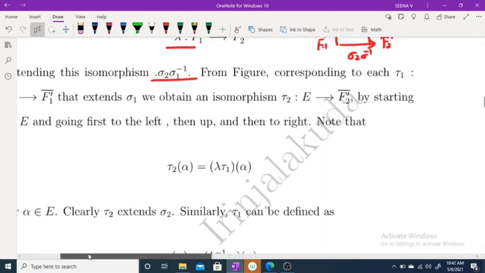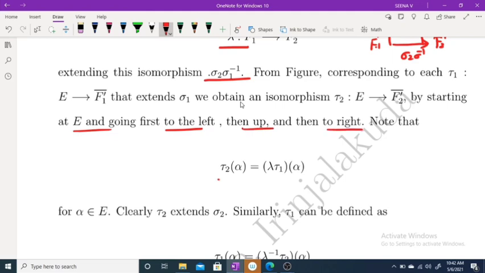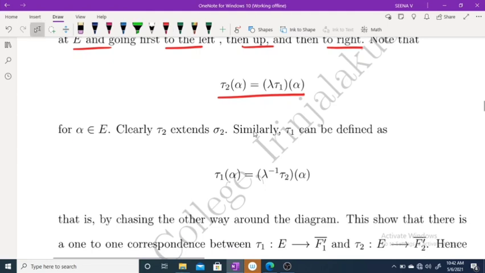Thus we obtain an isomorphism tau 2 from E to F2 dash closure by starting at E and going first to the right, then up, then to the right. And tau 2 of alpha is equal to lambda tau 1 of alpha for every alpha belonging to F.